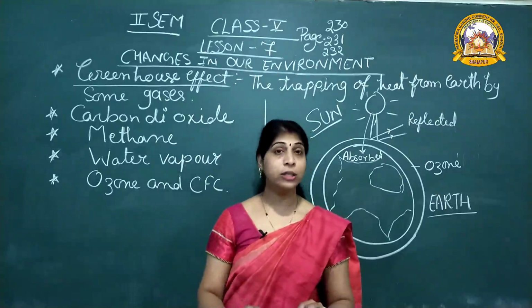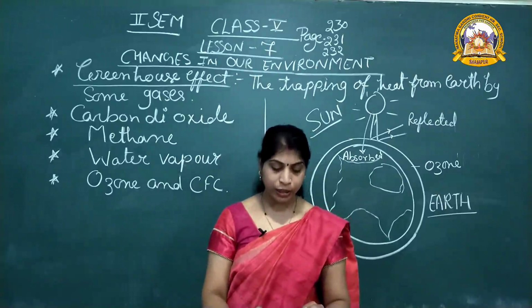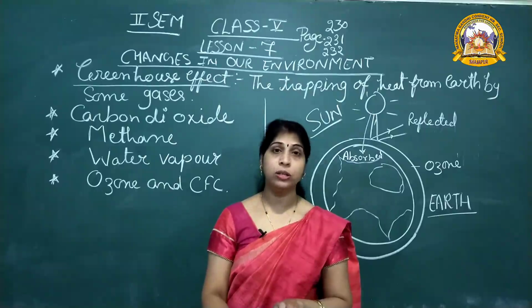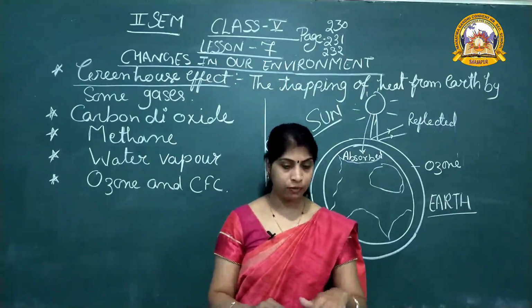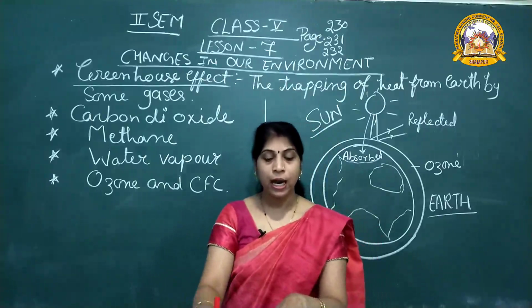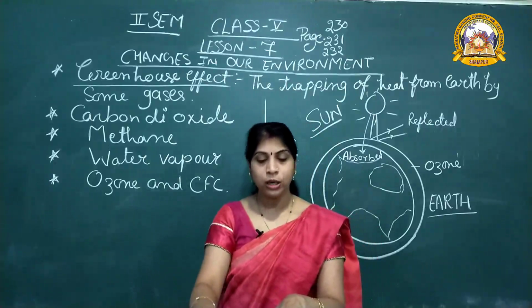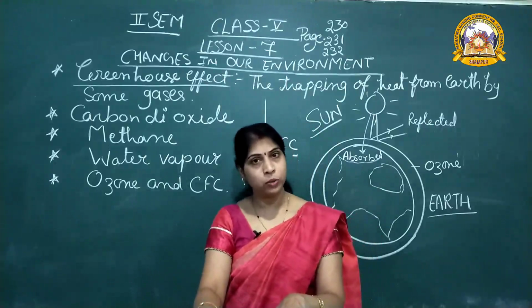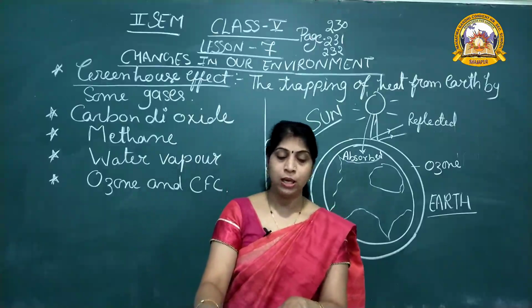Second one, tall chimneys are fitted with filters in factories to let out smoke and gases. Third one, waste is treated and made harmless before being dumped into the water bodies.